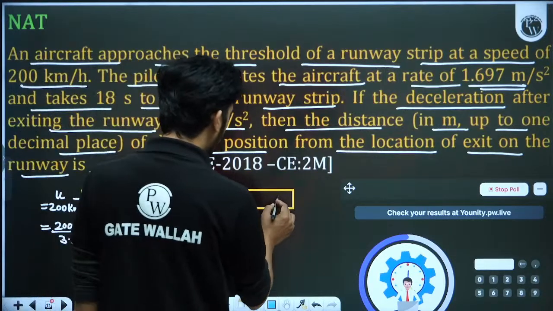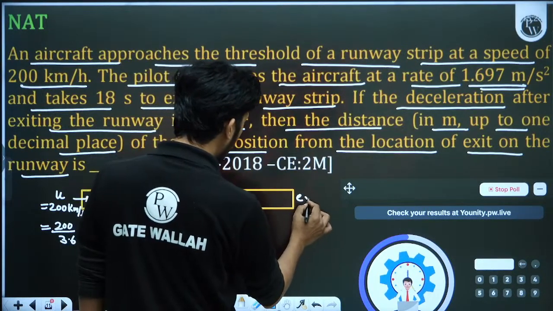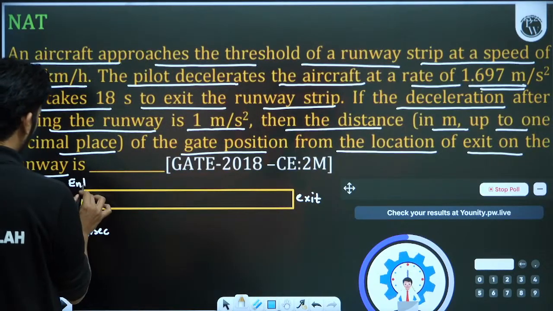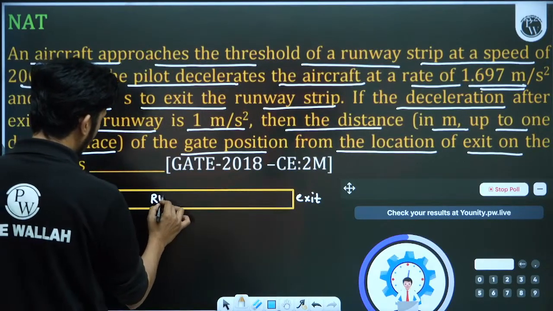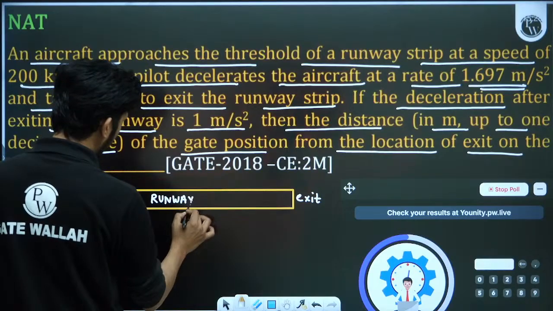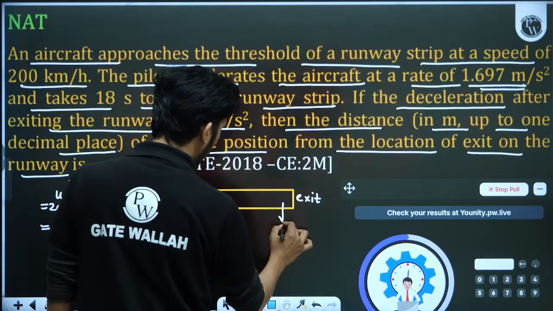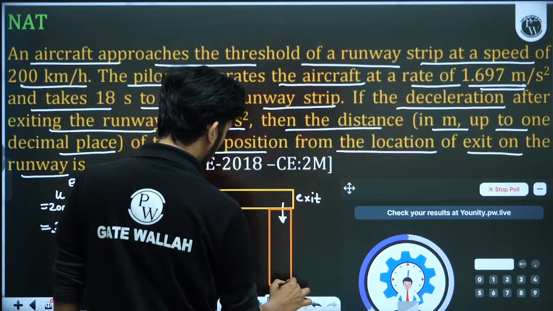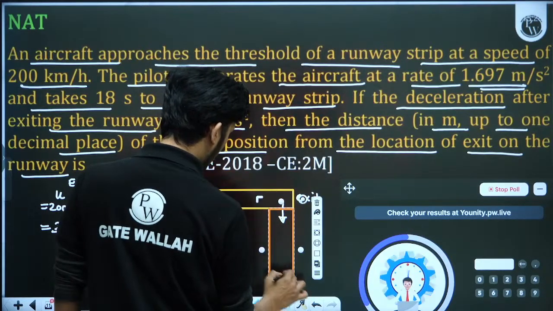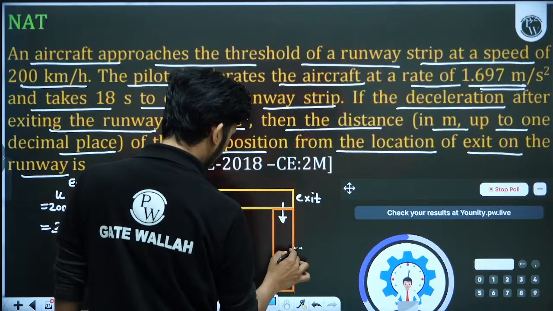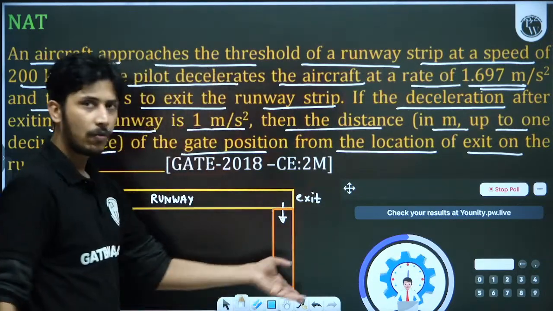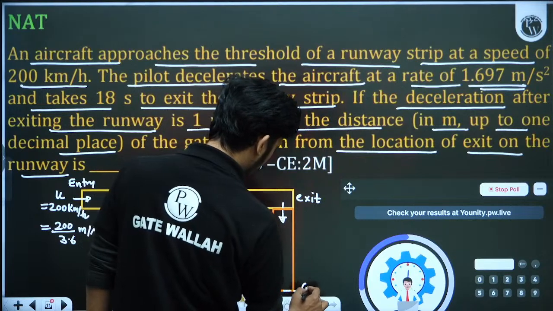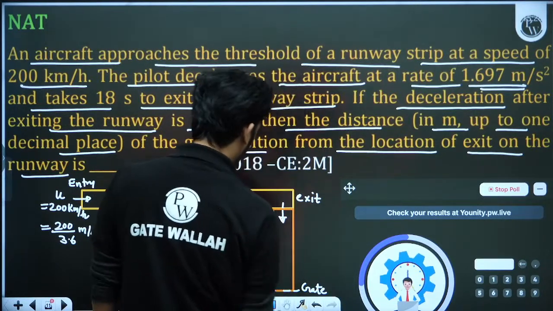Now when it is exiting, it is turning at the exit. This is the entry and this is the exit of the runway. This is your runway. Now at the exit it will turn. The aircraft turns at the exit and it will turn towards the parking lot. Parking lot means where the passengers will alight, where the passengers will go outside the aircraft. So this is the final point. Here this is the gate. Gate means where the passengers are alighting.